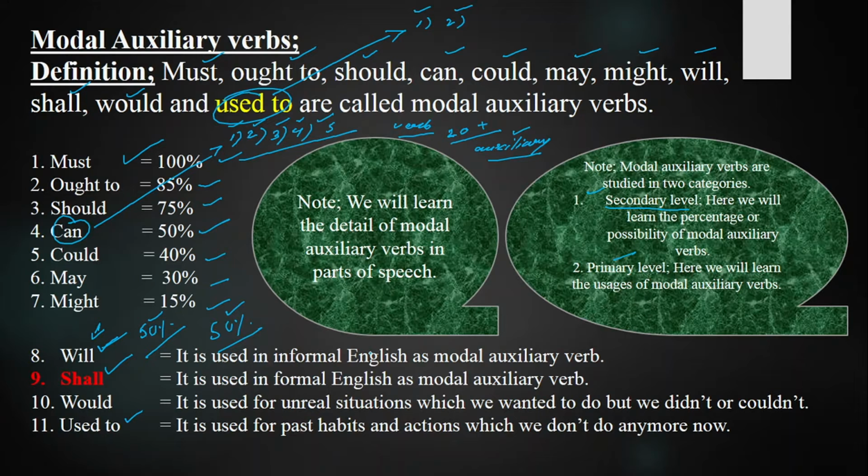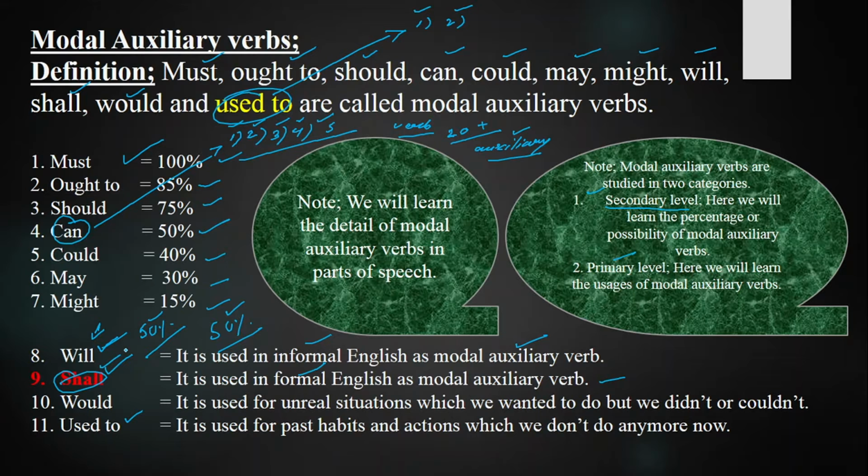Will is used in informal English as a modal auxiliary verb. And shall is used in formal English as a modal auxiliary verb. So it is informal, it is formal one. So it is a polite way, more polite than the modal auxiliary verb will. And shall is used for future as a possibility in a formal way, and its percentage is 50%. Its usages we will be learning as we start the kinds of auxiliary verb. So hope you got today's modal auxiliary verb shall.